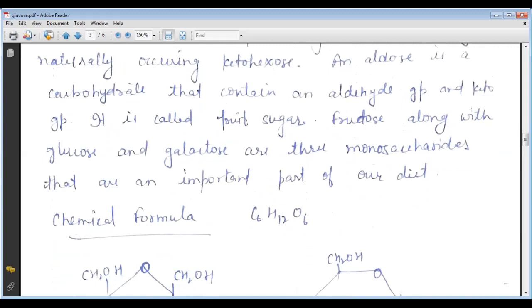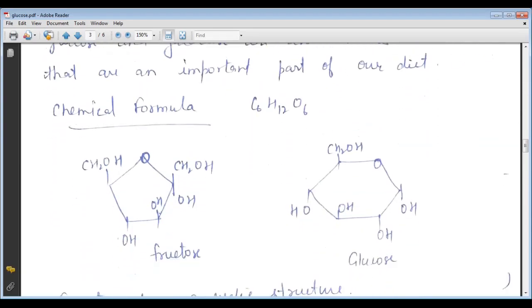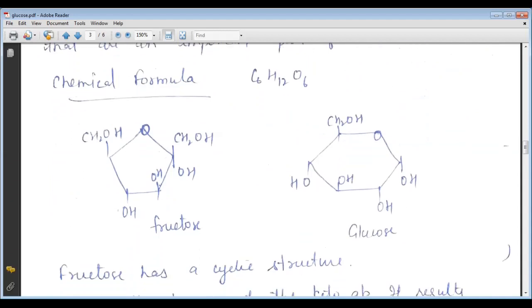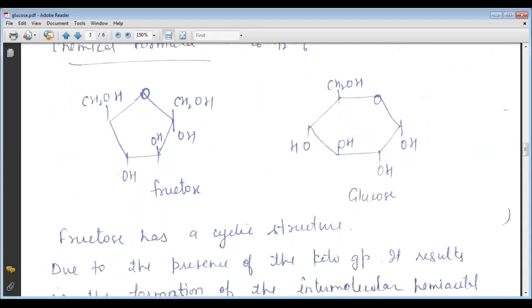It is called fruit sugar, and fructose along with glucose and galactose are three monosaccharides that are an important part of our diet. Here the chemical formula is C6H12O6. We can represent the fructose here. This is the structure of the fructose.